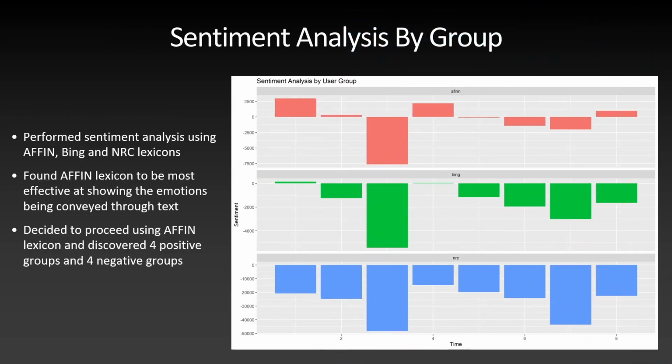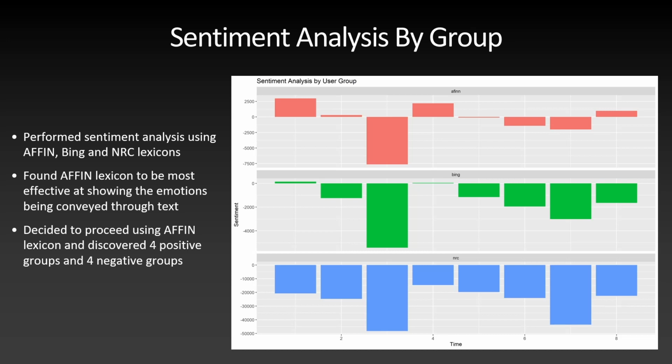Hi everyone, so right now we're going to study sentiment analysis by groups. We performed sentiment analysis using AFINN, Bing, and NRC lexicons. Bing and NRC lexicons gave neutral or negative sentiments across all 8 groups, and this was not reflective of the emotions at Hacker News. Eventually, we found that AFINN's lexicon was the most effective at showing emotions through text, and that was because it weights each word by intensity. So for example, love would be weighted higher than like, because love is a stronger positive emotion. And using AFINN, we discovered that there were 4 positive groups and 4 negative groups, with one group being extremely